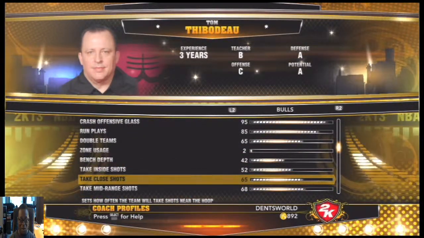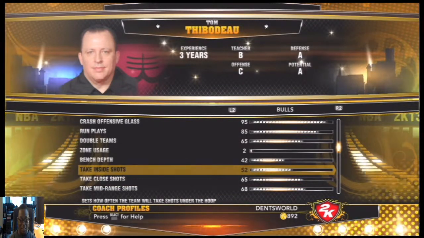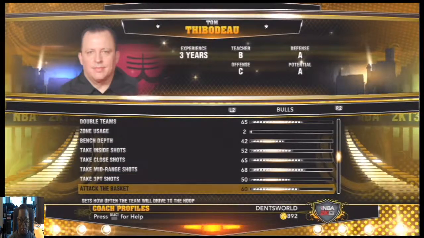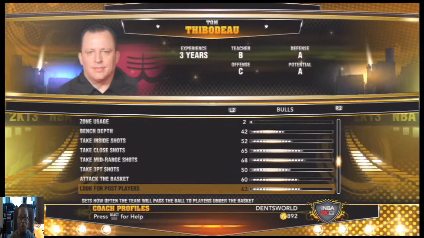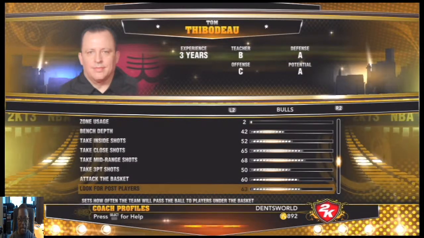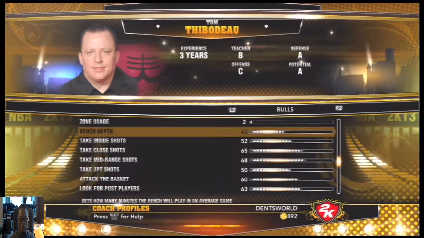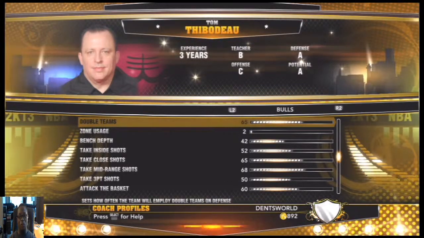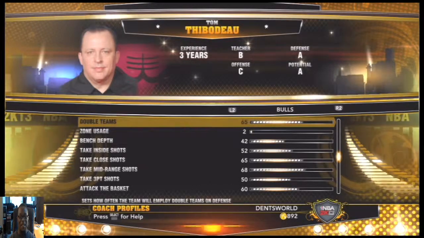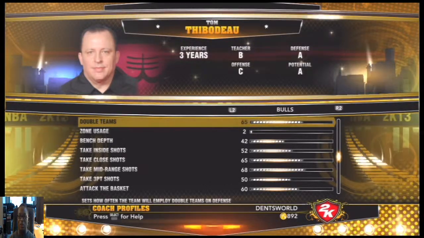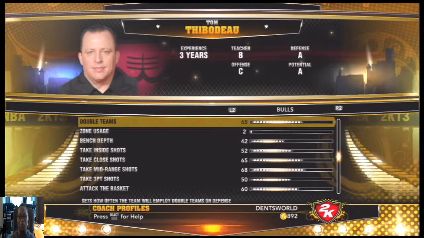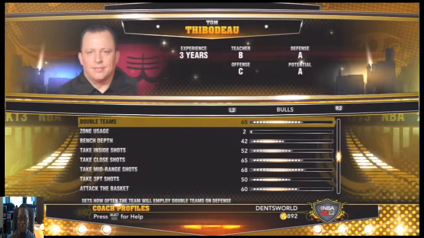See if they take close shots, inside shots, three-point shots, or attack the basket. All those things are in the tendencies, so just put those at 0. Here are all your tendencies from each team. When you go through your association, each team will have their own personality. Some teams will set screens, some teams will shoot a lot of threes, some teams will always go down low to the basket doing post moves. Every team has their tendencies.